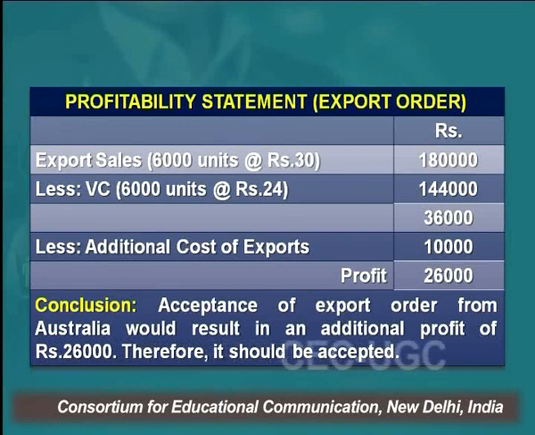So how much will your contribution increase? It will increase by 36,000, but it is not going to affect your total cost, because the total cost which you are incurring, you will continue to incur. The only difference is that you will have to incur an additional fixed cost of 10,000 rupees. So 36,000 minus 10,000 additional fixed cost. I am not taking the total fixed cost, friends. This is the good thing about marginal costing: you take only the additional fixed cost you will incur in order to make this decision. So 36,000 minus 10,000 gives you a profit of 26,000.